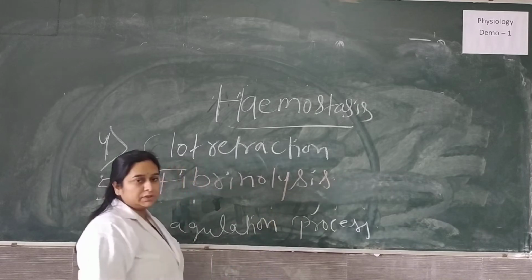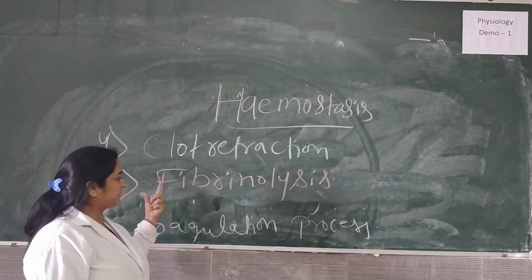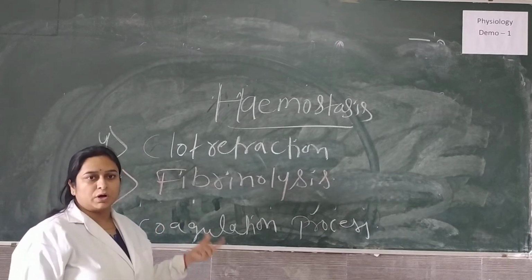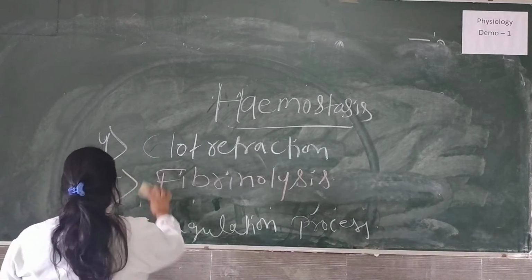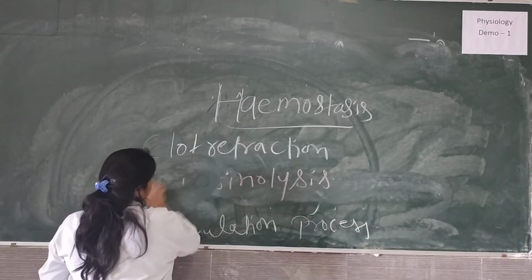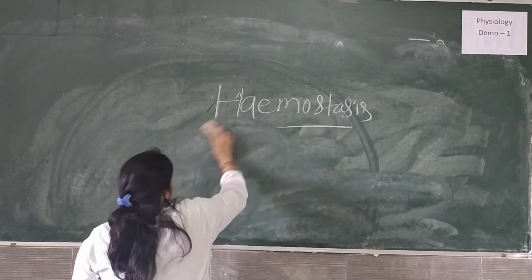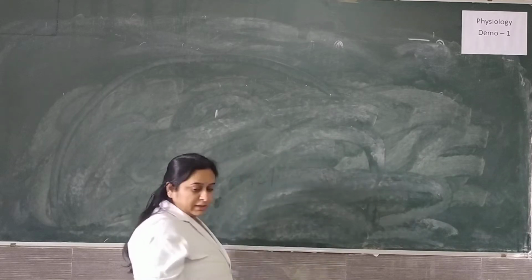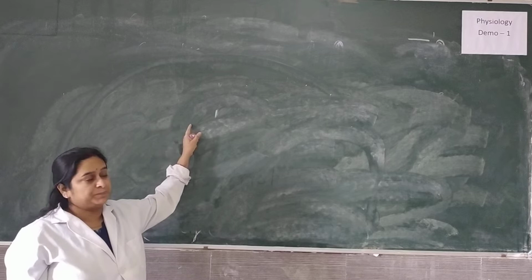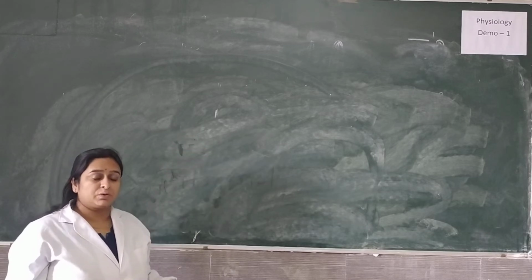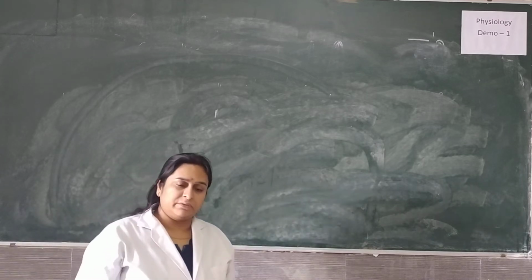So one by one we will talk about each of these. What do we mean by clot retraction, fibrinolysis, coagulation process, platelet plug formation and vasoconstriction? All these 5 steps complete this hemostasis process. But before going into the actual coagulation process, we must know that in our circulatory system,